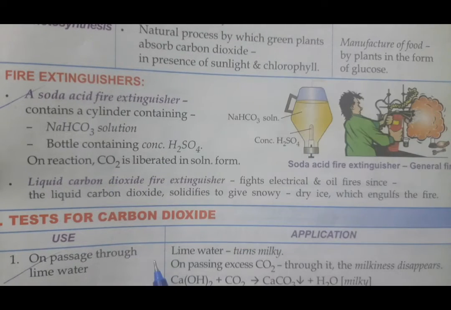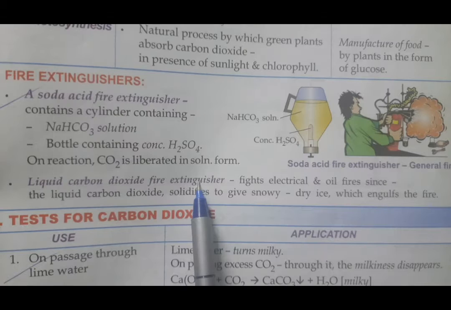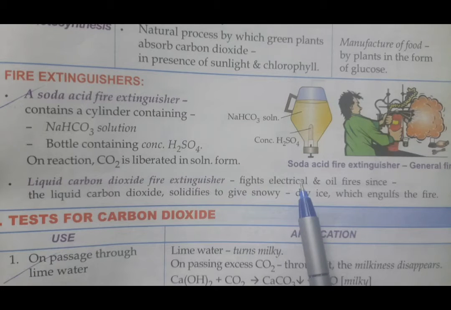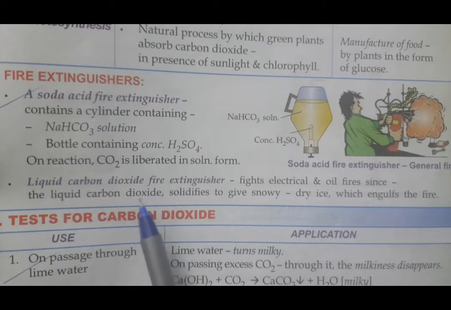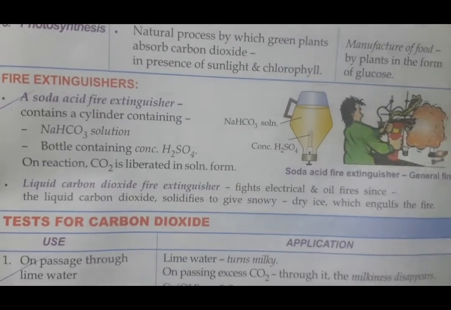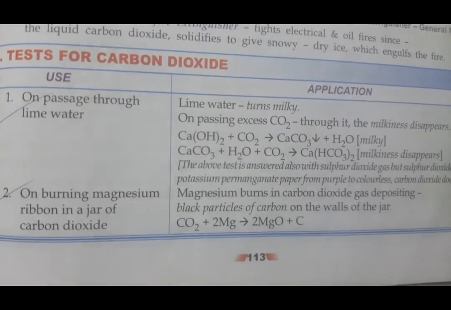So remember that, students. If you are in NCC, in future they will teach you how to extinguish a fire with the help of this. Do remember, the soda acid fire extinguisher contains sodium bicarbonate, and when this comes in contact with sulfuric acid when you open the knob, these two react to give carbon dioxide which will extinguish the fire. Liquid carbon dioxide fire extinguisher is also used to fight electrical and oil fires. That much you remember, it's enough. And do remember, solid carbon dioxide is known by the name what? Dry ice. So this is all about its uses, students. It's very important, you should remember. Now we go to the test for carbon dioxide, students.